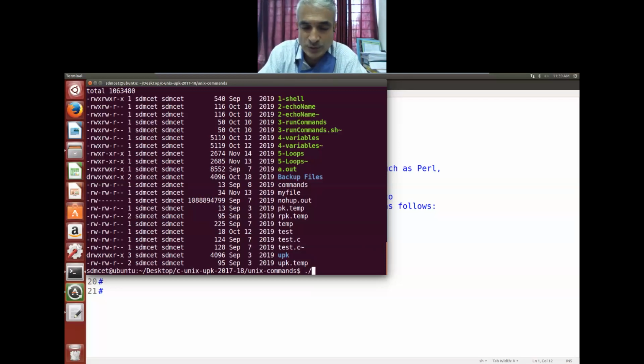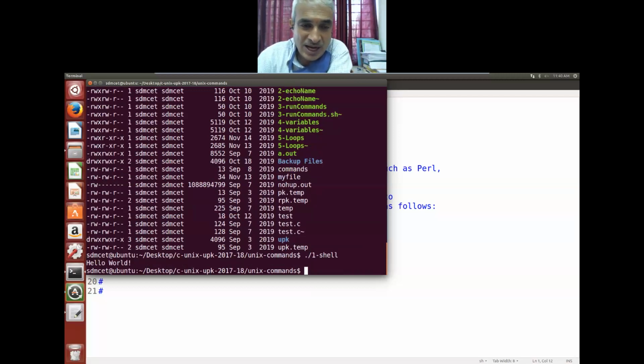Now I want to run this. You know why we are doing this: 1.shell, no compilation. You're not compiling this. That's why it's called an interpreter file. The moment you do this, the bash I'm using understands how the one dash shell file is to be interpreted, because the first line tells that you have to use the shell bash to interpret its content. That's why it's called an interpreter file. Please look into how interpreter files are different from normal files. Got it? Shall I run this?